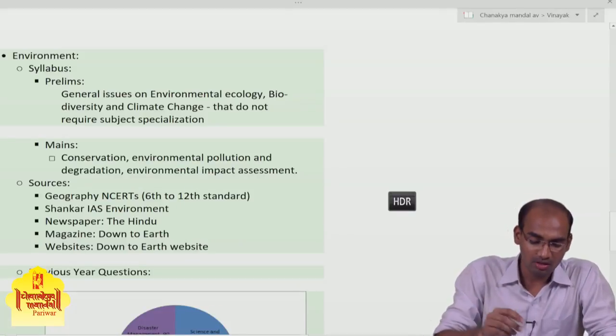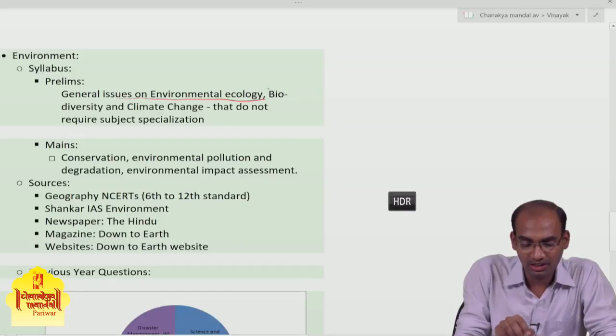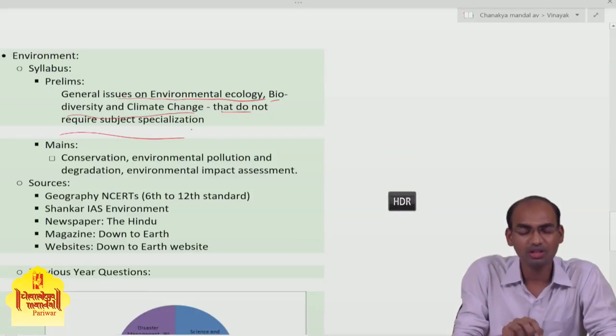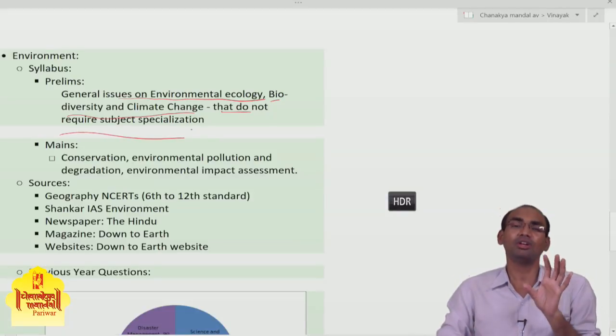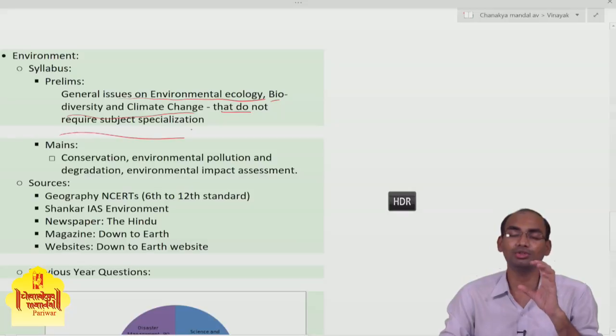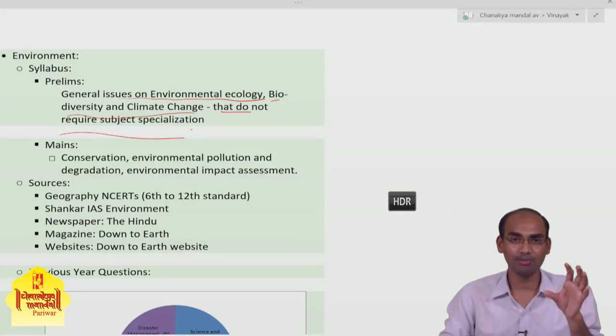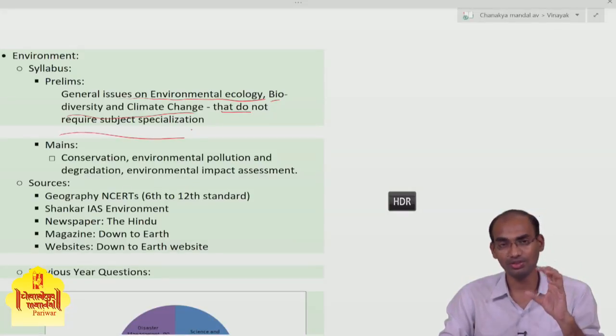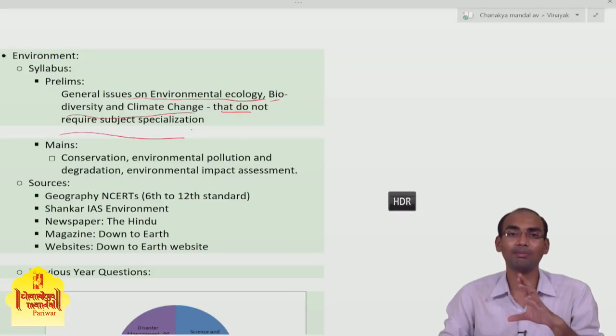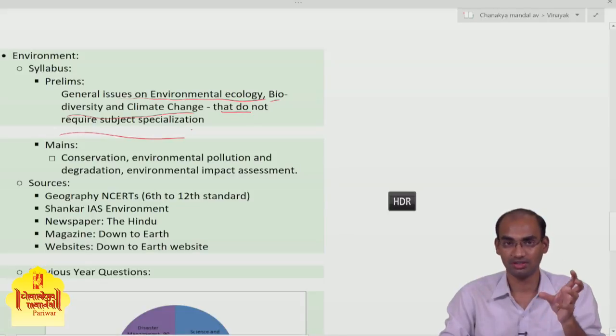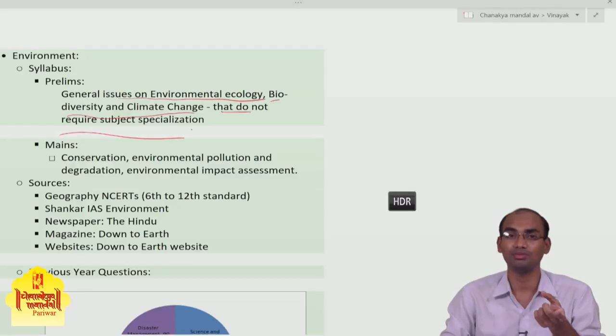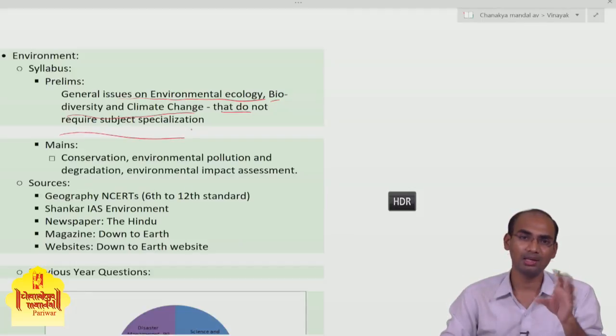First, general issues regarding environmental ecology, biodiversity, climate change do not require subject specialization. You have to remember this every time while writing answers for the general studies paper. These papers will be assessed by generalists, and you don't have to be an expert in those subjects. You just have to be aware of the ongoing progress regarding those subjects and the basics of that subject. That's what you are supposed to do in the prelims examination.